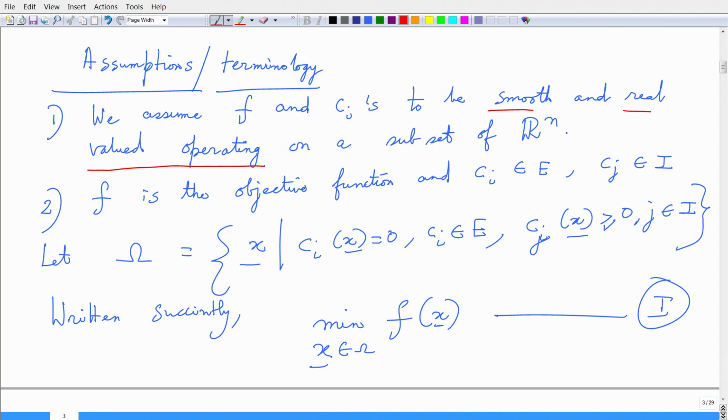So, omega is a set of all vectors x such that C i of x is 0 and i belongs to equality constraints, and C j of x is greater than or equal to 0 where j belongs to inequality constraints. Okay. So, written compactly, we want to minimize this objective function where x belongs to this set omega. This is the overall constraint set.